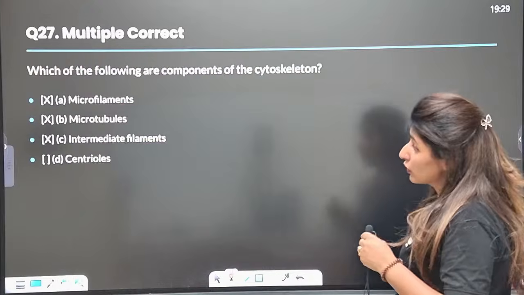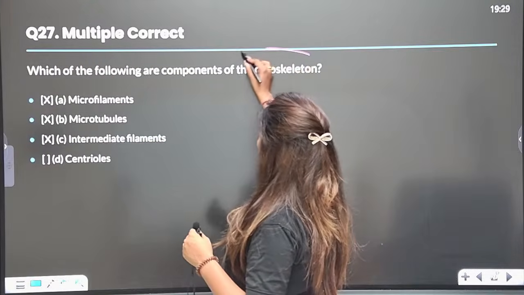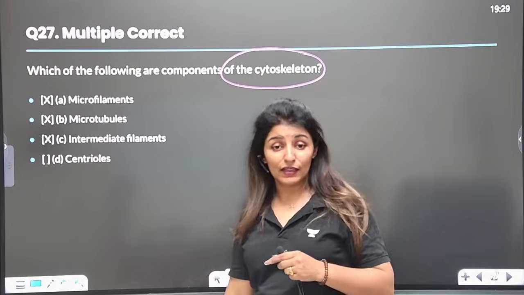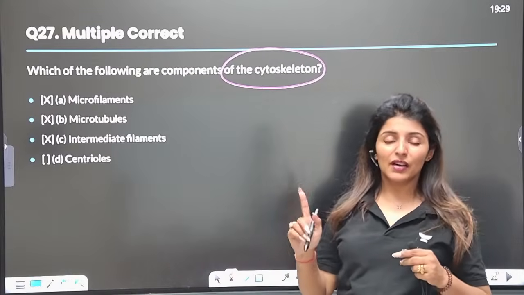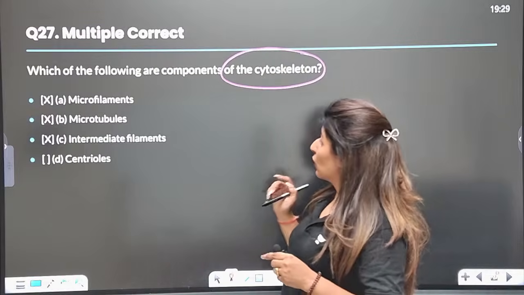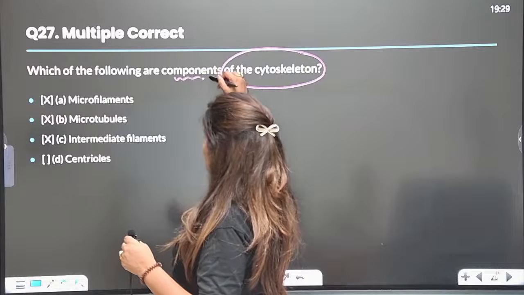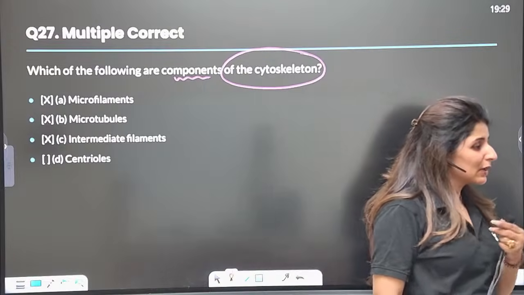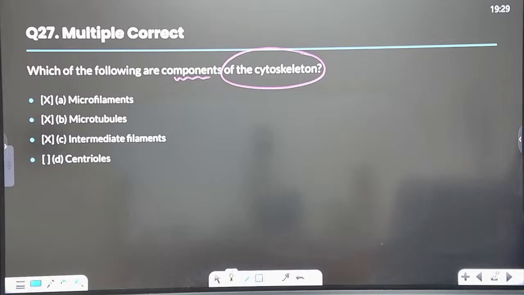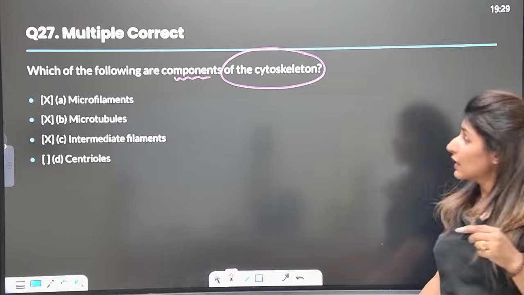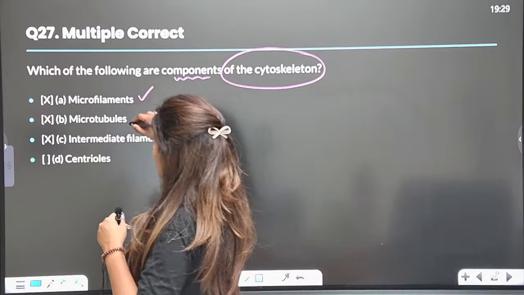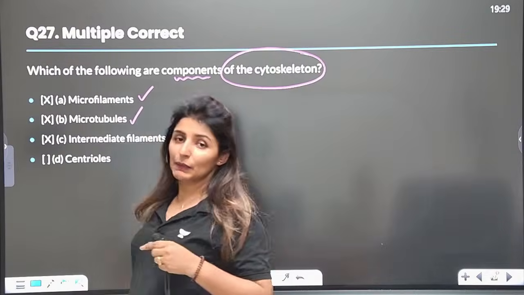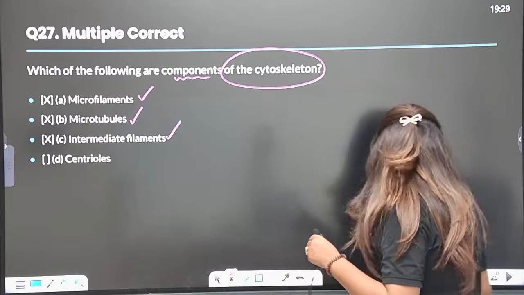Yes. Moving on to the next, which of the following components are of the cytoskeleton? We have seen one question regarding the functions. Now, what are the components of the cytoskeleton, guys? There are three components given in NCERT. What are the three components? Let me know the answer quickly. Microfilaments, microtubules, and intermediate filaments. Is that clear to all?